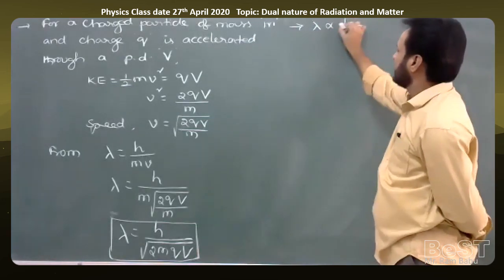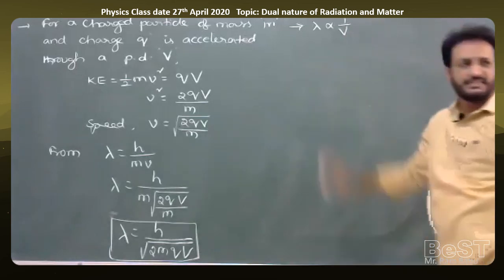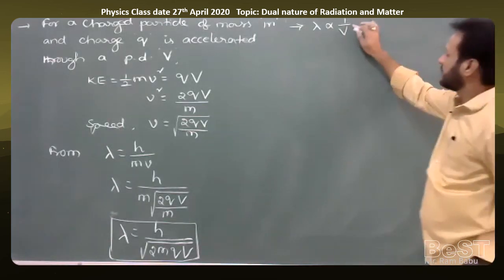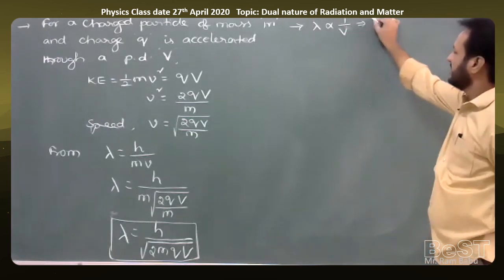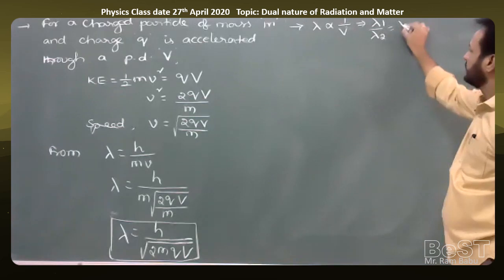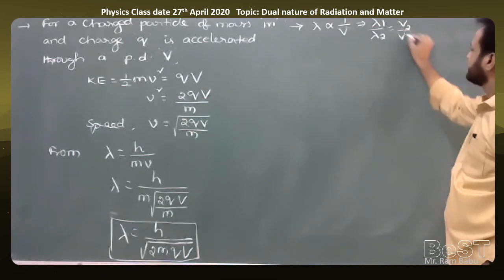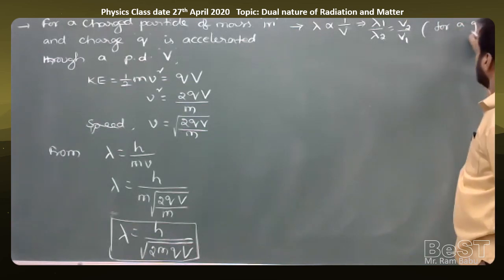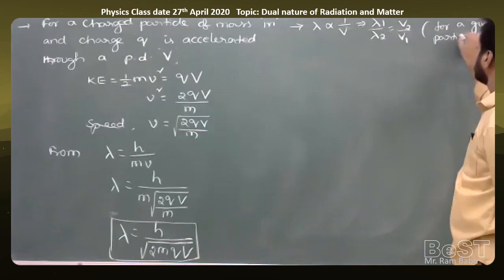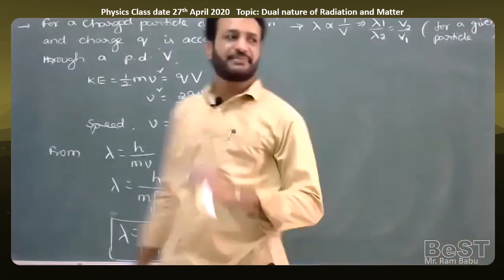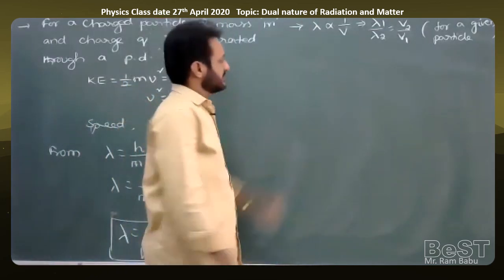Lambda is inversely proportional to the potential difference for the given particle. Mass constant, charge constant, then lambda is proportional to 1 by V. That implies lambda 1 by lambda 2 is equal to V2 by V1. For a given particle, here given particle means mass constant, charge constant, when it is moving with two different potential differences, then we can write the formula like this.